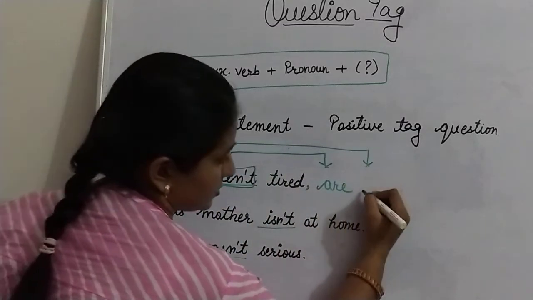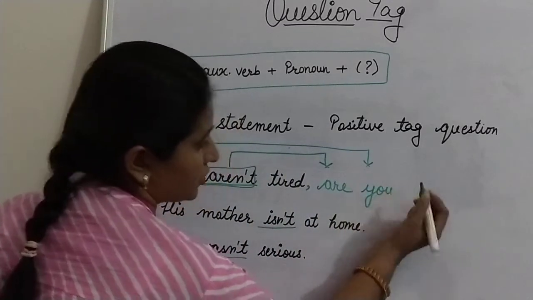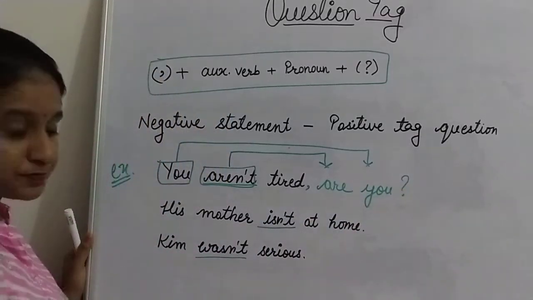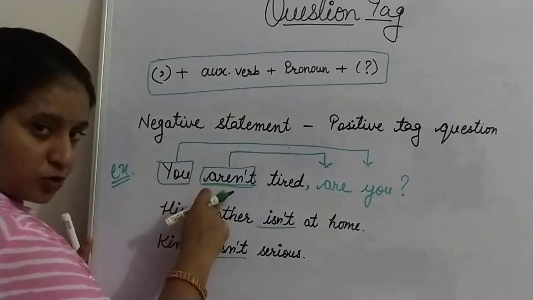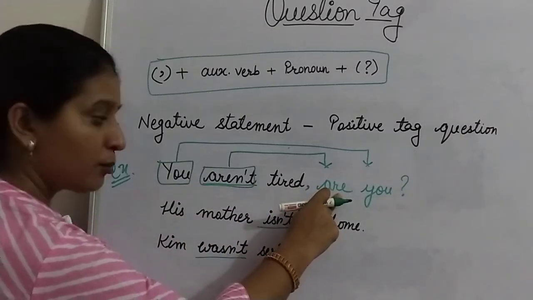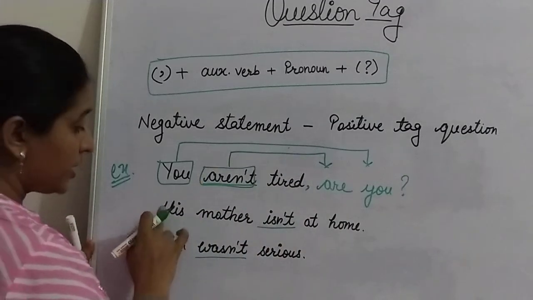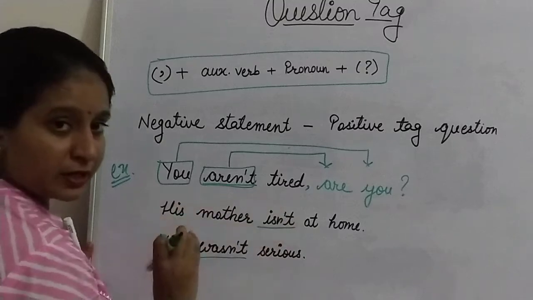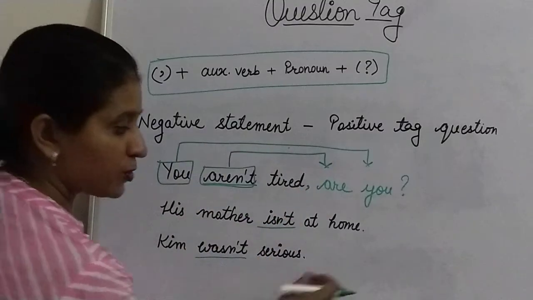Copied here as it is, you aren't you? And put the question mark at the last. Okay. Your statement is in negative, so you have the question tag in positive. Now the second is, his mother isn't at home. Same, your statement is in negative, so you have a question tag in positive.